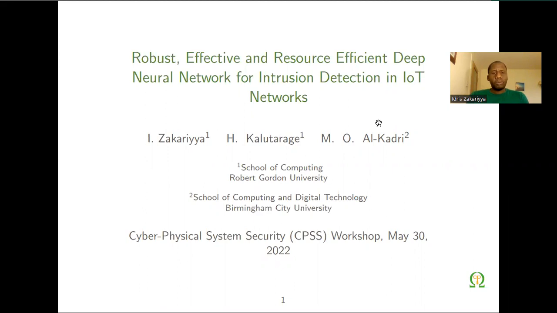I am one of the authors of our paper titled Robust, Effective, and Resource Efficient Deep Neural Network for Intrusion Detection in IoT Network. This paper is going to appear in the proceedings of the Cyber Physical System Security Workshop 2022. The main message of this paper is how to exploit deep neural networks in terms of robustness and effectiveness in IoT resource-constrained environments.